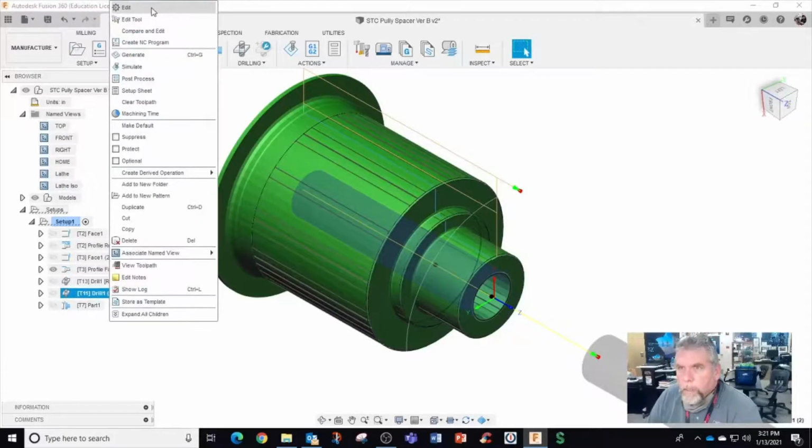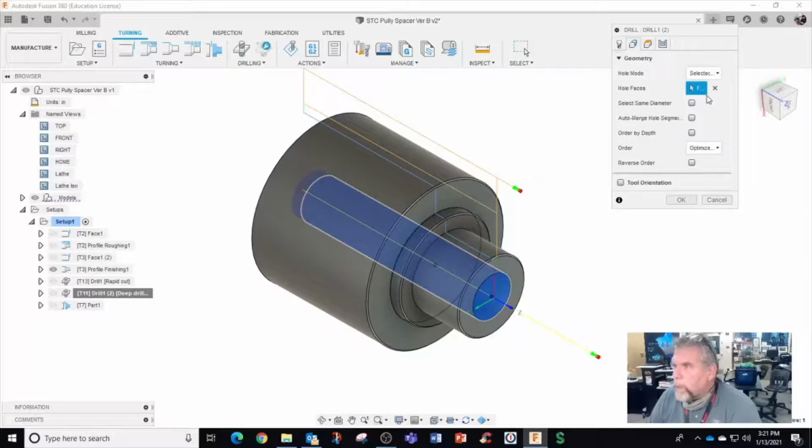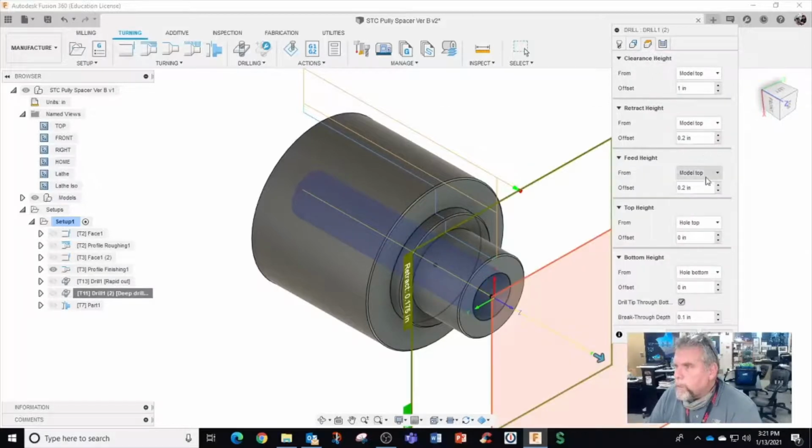And peck drilling. I'm going to change that RPM. Change that to 0.05. And let's see. Same size. Well, now we shouldn't do multiples. Height is model top.